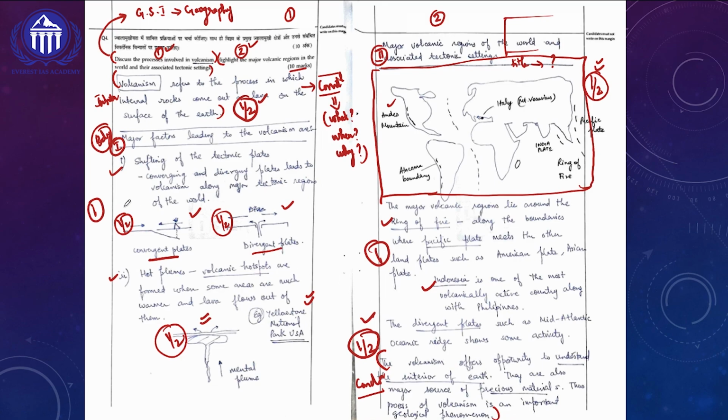And if you look at the body of the answer, he has got 1 mark for the first major subheading. Then for the value addition, another 1.5. So 2.5 here. And for the second subheading, he will be getting another 1.5. So 2.5 plus 1.5, 4 marks here. And for the introduction and conclusion, 1 mark. So you will be getting 5 marks out of 10 marks.